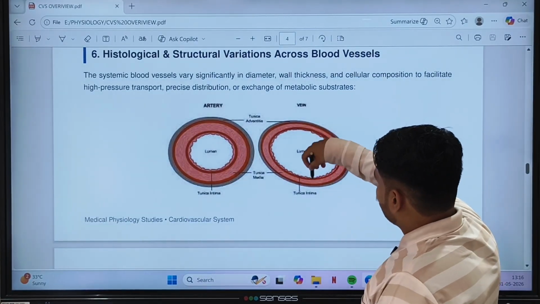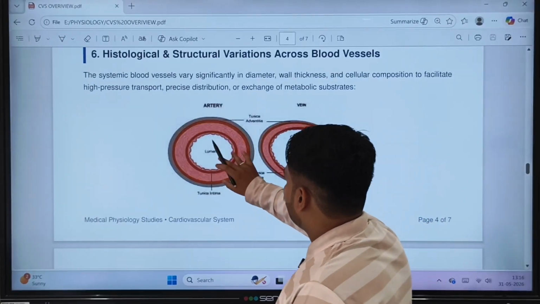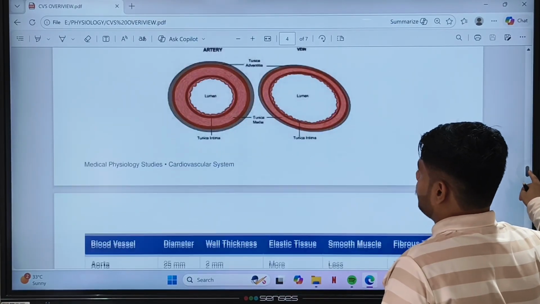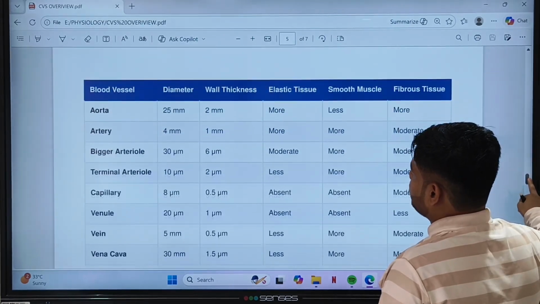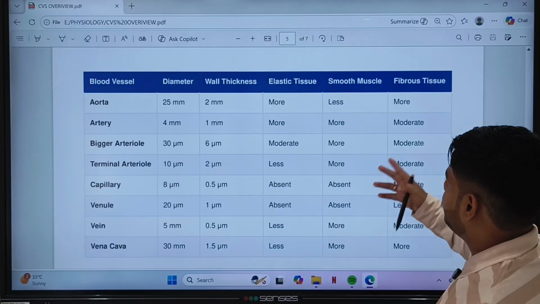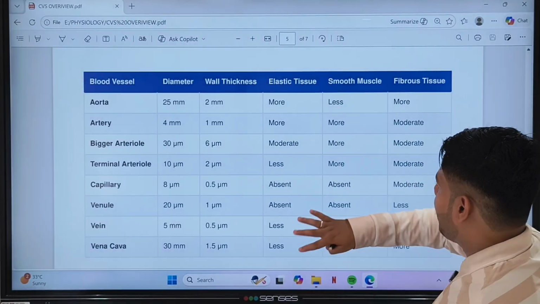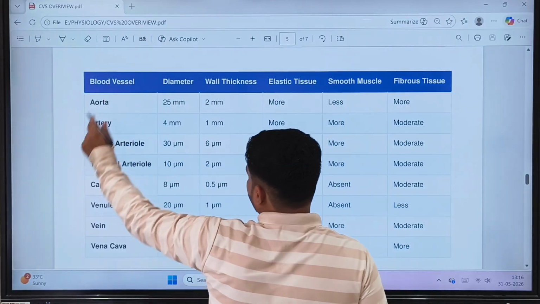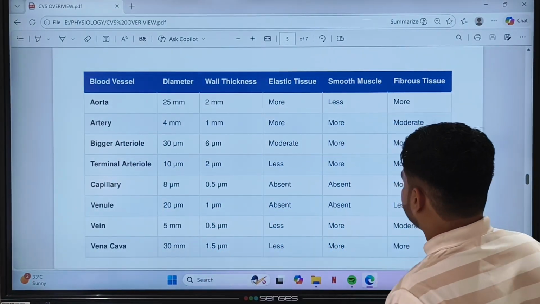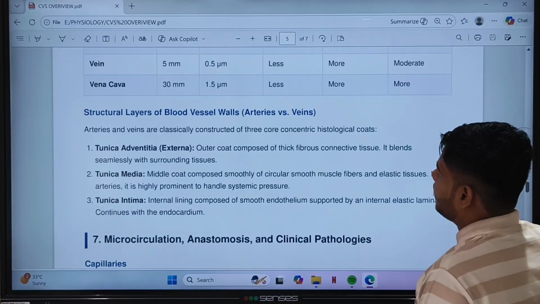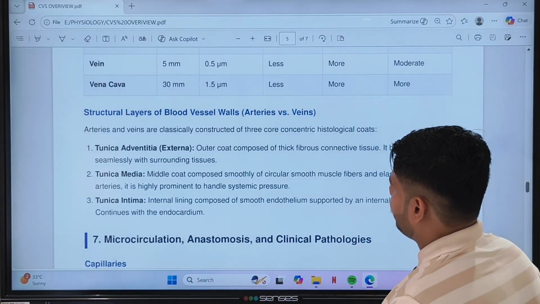Now, vein has a larger lumen and artery has a smaller lumen, by which you can clearly distinguish between the artery and vein. Now see, this is the diameter, and whether elastic tissue, smooth tissue and fibrous tissue are present or not, less or more. I have put all of it in one table. Aorta has the biggest diameter and wall thickness too.